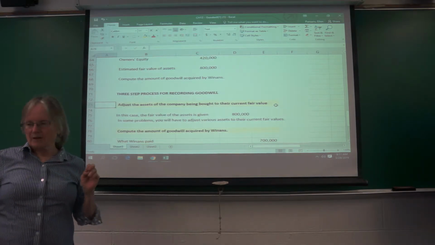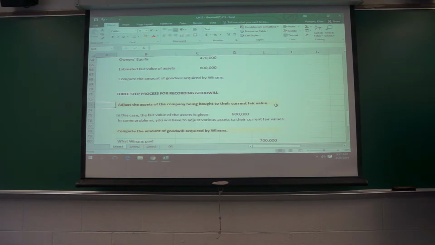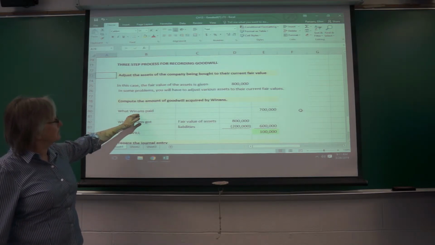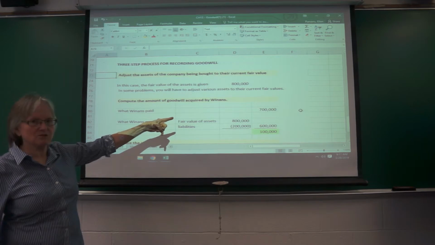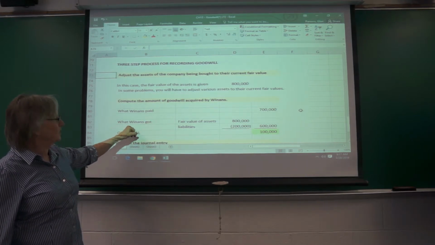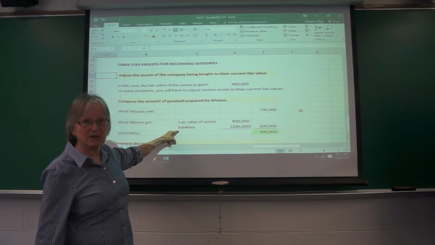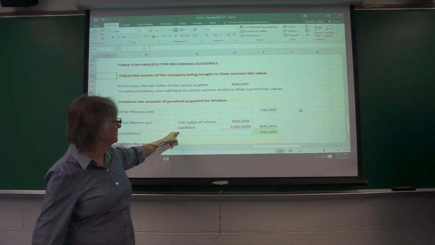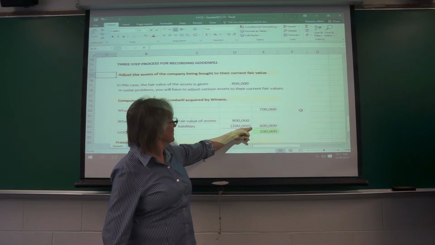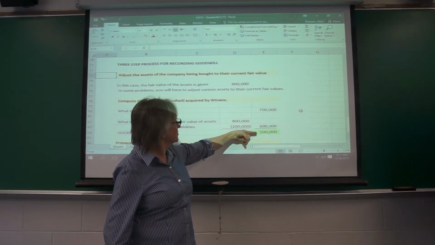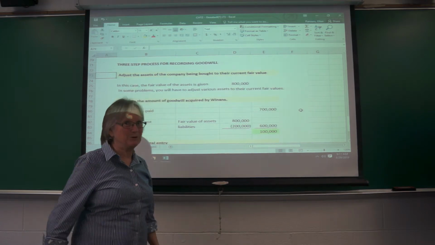That's the first step. Then you compute the amount of goodwill. The very easy way to do that is to just say, what did Winans pay to buy the company? And they give you that, the $700,000. What did Winans get? They got the fair value of the assets. They still have to pay the bills that came with the company. So the fair value of the net assets is $600,000. Paid 700, got 600, so $100,000 must be goodwill.